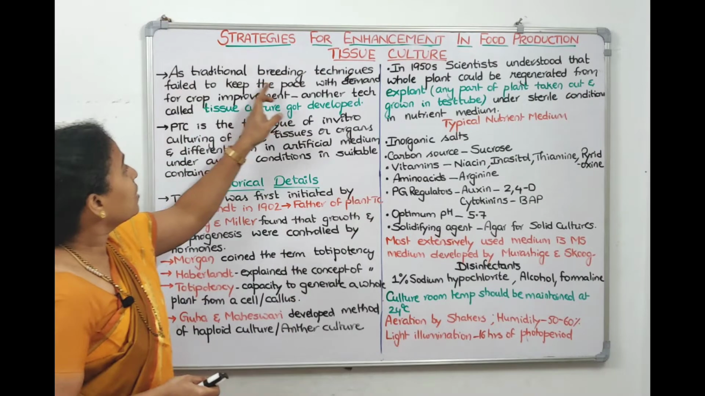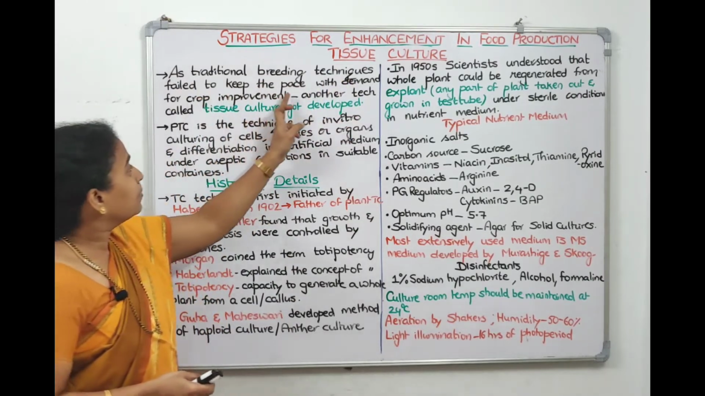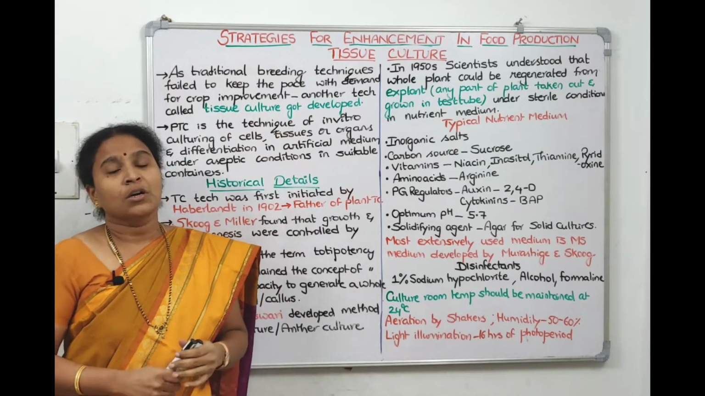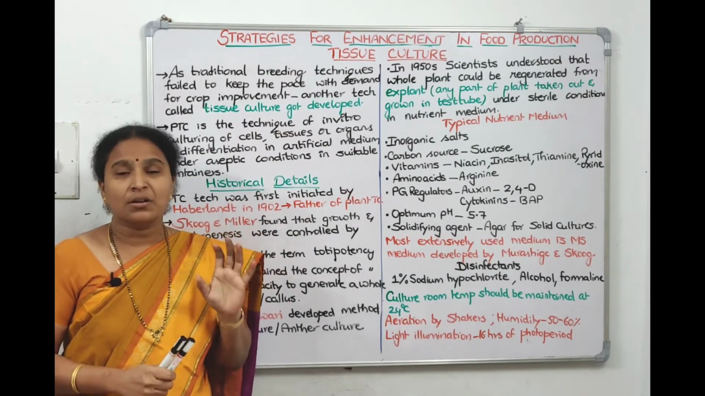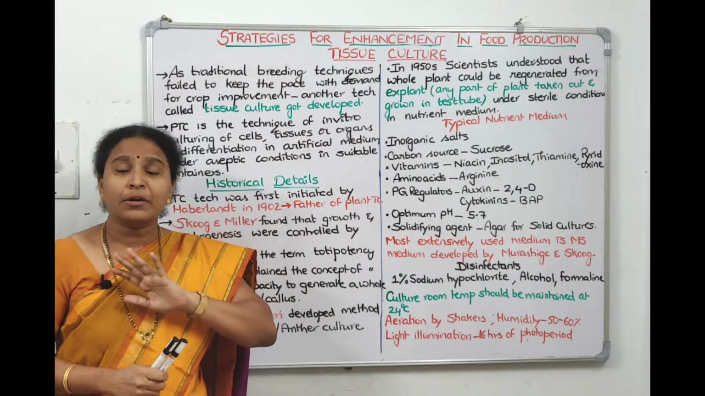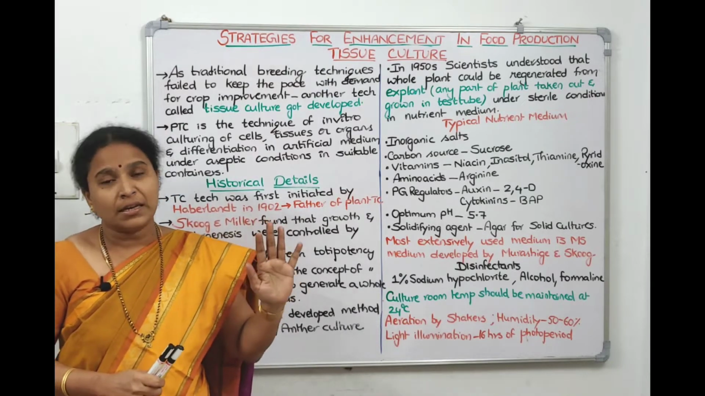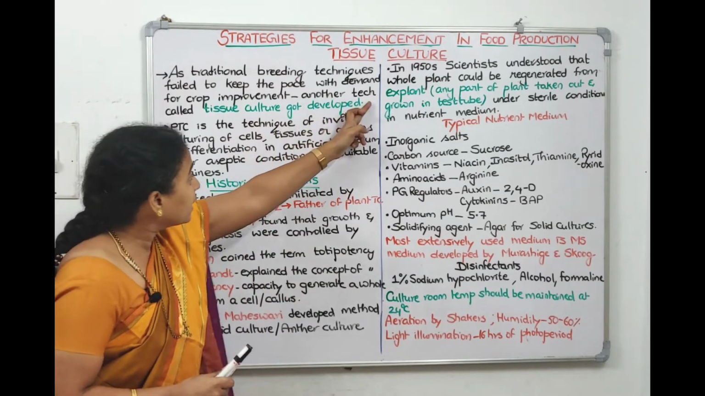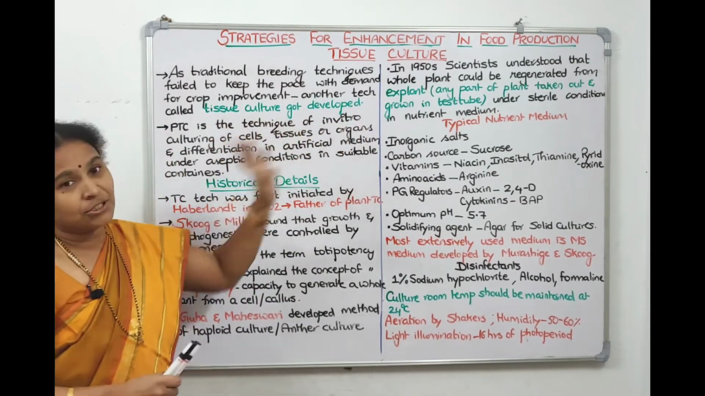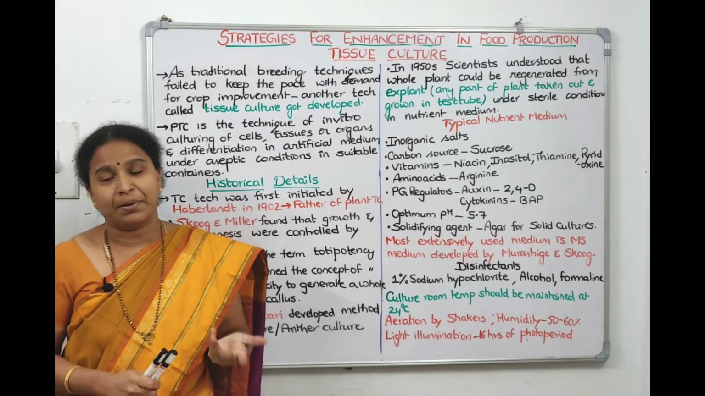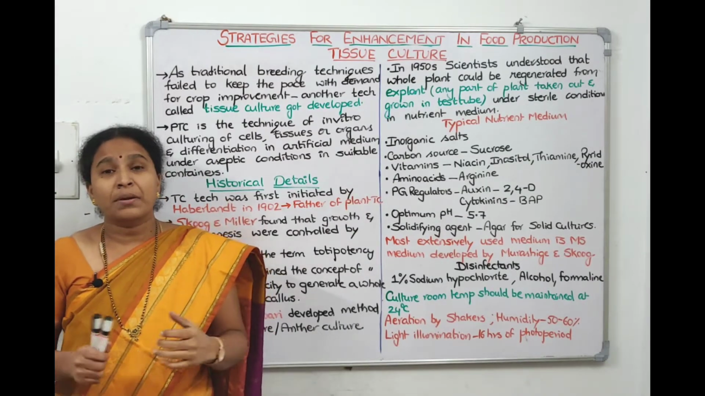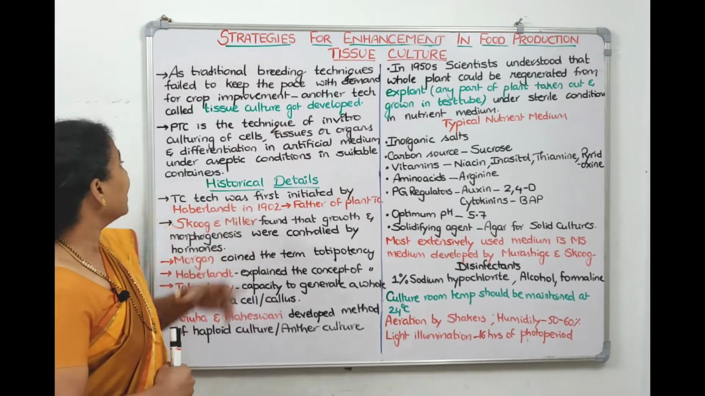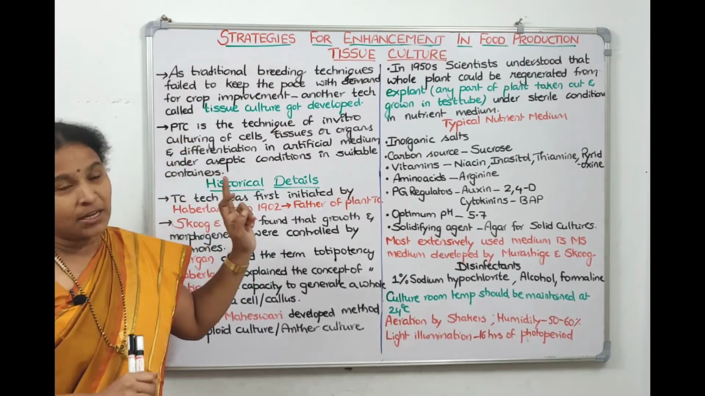As traditional breeding techniques fail to keep pace with the demand for crop improvement, that's what I told you. The traditional agricultural programs were not able to meet the demands of the increasing population. Then another approach came, another technique came, which is called the tissue culture technique. So another technique got developed to improve the yield in a short span. That is called the tissue culture technique, right? So plant tissue culture we are talking about.